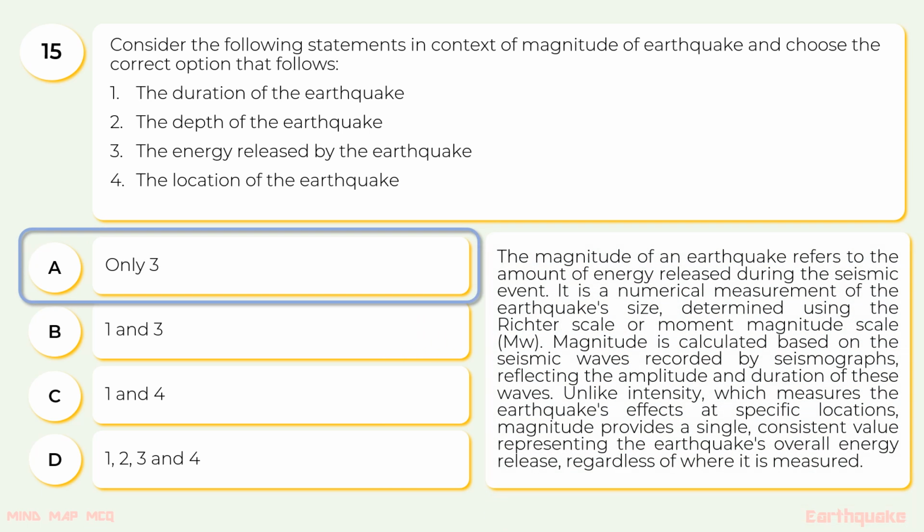The magnitude of an earthquake refers to the amount of energy released during the seismic event. It is a numerical measurement of the earthquake's size determined using the Richter scale or moment magnitude scale. Magnitude is calculated based on the seismic waves recorded by the seismographs, reflecting the amplitude and duration of these waves. Unlike intensity, which measures the earthquake's effects at specific locations, magnitude provides a single consistent value representing the earthquake's overall energy release regardless of where it is measured.